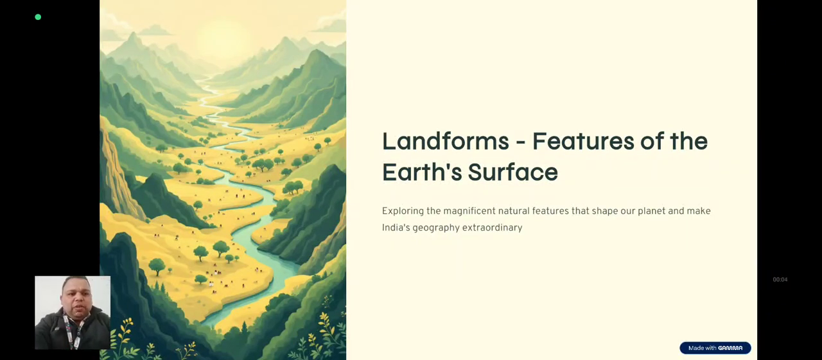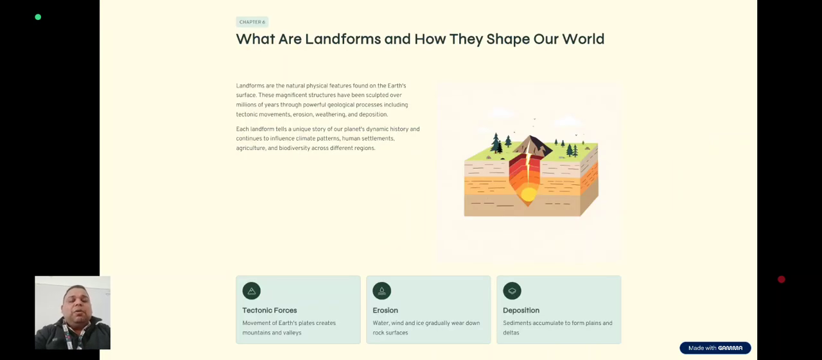Student, today we are discussing chapter number 5, landforms, features of the earth's surface. Now, the surface of the earth is not even. It has different features in different regions, and these features are called landforms. How do landforms take shape, what are the landforms, and how have they shaped our world? Landforms are formed and shaped by various natural processes.